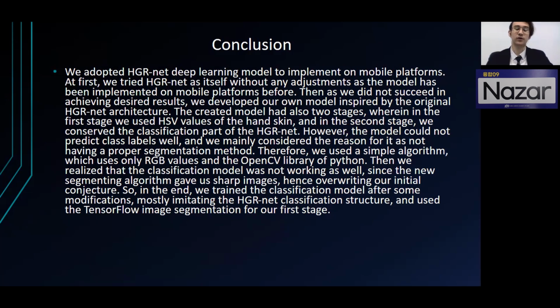At first, we tried HRNet itself without any adjustments, as the model hadn't been implemented on a mobile platform before. Then, as we didn't succeed in achieving these results, we developed our own model inspired by the original HRNet architecture. The created model also had two stages, where in the first stage we used HSV values of the hand skin, and in the second stage we retained the classification part of HRNet. However, the model couldn't predict class labels well, and we considered the reason to be not having a proper segmentation method. Therefore, we used simple algorithms, which use only RGB values and the OpenCV library of Python.